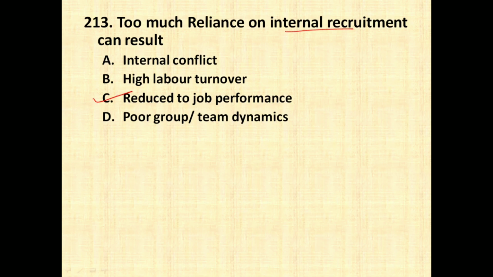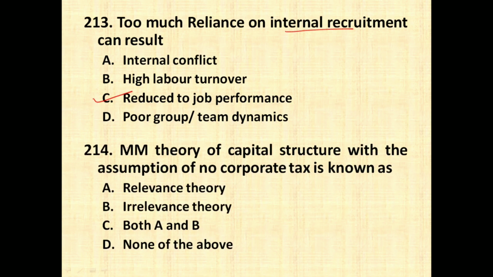Theory of capital structure with the assumption of no corporate tax is known as relevance theory, irrelevance theory, both A and B, none of the above. So whenever we assume that there is no corporate tax, then theory is an irrelevance theory. It says that capital structure has no impact on the value of the firm, and the same thing was said by NOI theory, that is net operating income theory. But NI theory, which was given by Professor Durand, says that capital structure is relevant to the value of the firm.